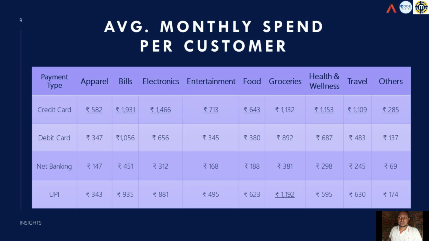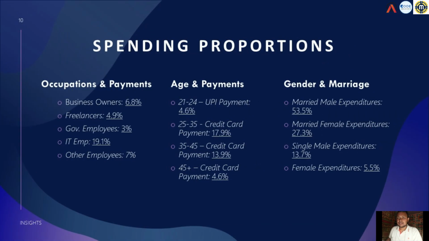As we see on the report itself, most of our spending is on bills, electronics, groceries, food and entertainment. Next we see the spending proportion by occupation and payment type. The business owner spends 6.8% of the overall spending, freelancer 4.9%, government employees 3%, the highest IT employees 19.1%, other employees 7%.